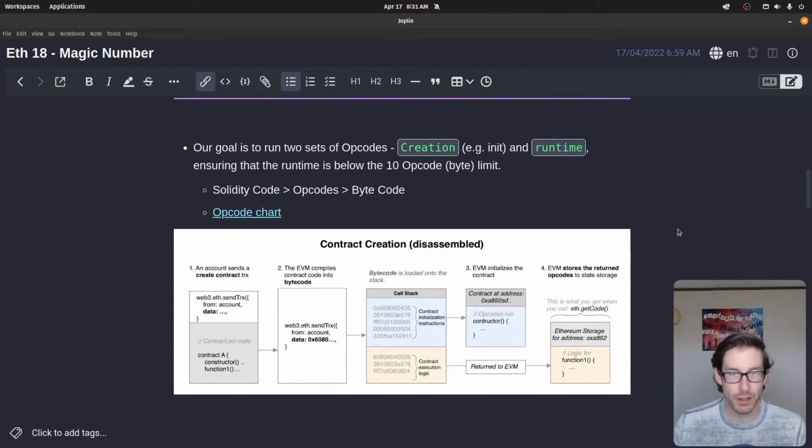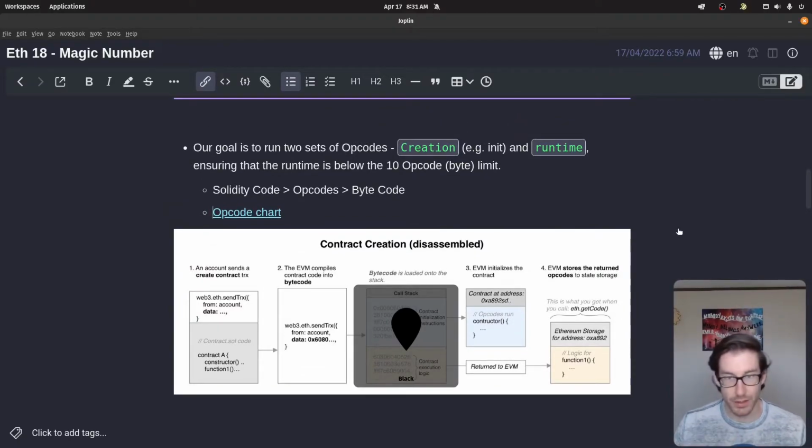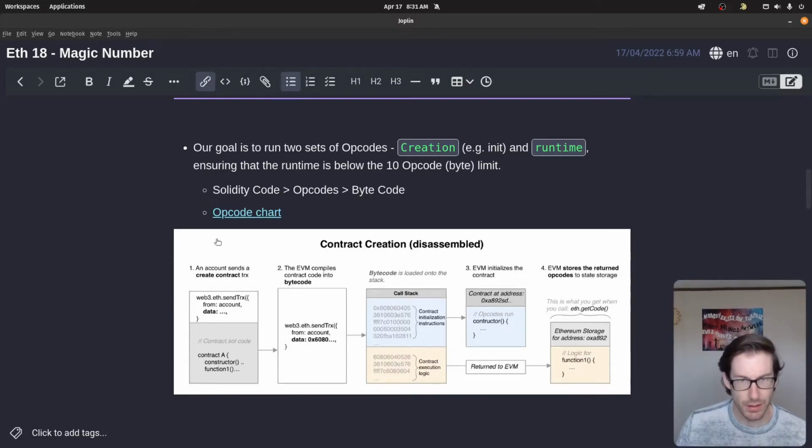Below this is just another simple diagram that shows you the breakdown of the different pieces that I discussed already. This was, I think, in 0xAge's blog. And then here you can say, okay, so you write your contract in Solidity. That's then pushed to the EVM, which is compiled into bytecode, which is then segmented into two pieces, and it's sitting on the stack, which we'll talk about in a second. And remember, this is the creation piece, this is the runtime piece.